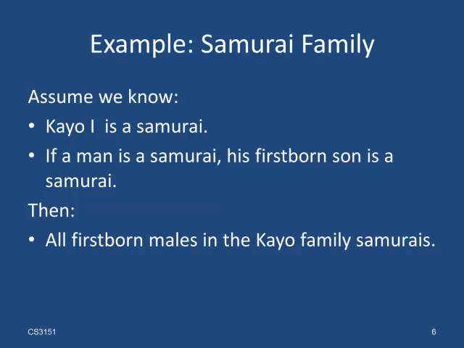So let's assume, in addition to the naming convention, we know the following. We know Caio the first is a samurai, and if a man is a samurai, then his firstborn son is a samurai as well. Then we can conclude that all firstborn males in the Caio family are samurais. Why can we do so? Well, we know explicitly that Caio the first is a samurai. But then his firstborn son, Caio the second, must be a samurai as well, because the firstborn son of a samurai is a samurai himself. Since Caio the second is a samurai, then we can also conclude that Caio the third is one, and so on.